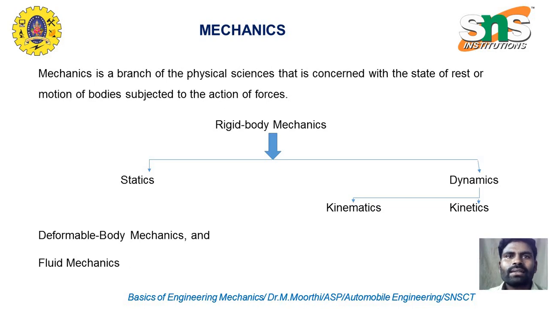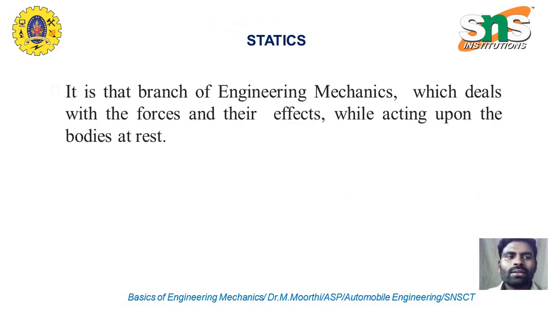Here, rigid body mechanics has two categories. The first one is statics and the second one is dynamics. Dynamics is further classified into two types: first kinematics and then kinetics. First, statics. What is statics? It's a branch of engineering mechanics, or rigid body mechanics, where we study the behavior of an object when it is in static condition, or at rest, or at a stagnant position.